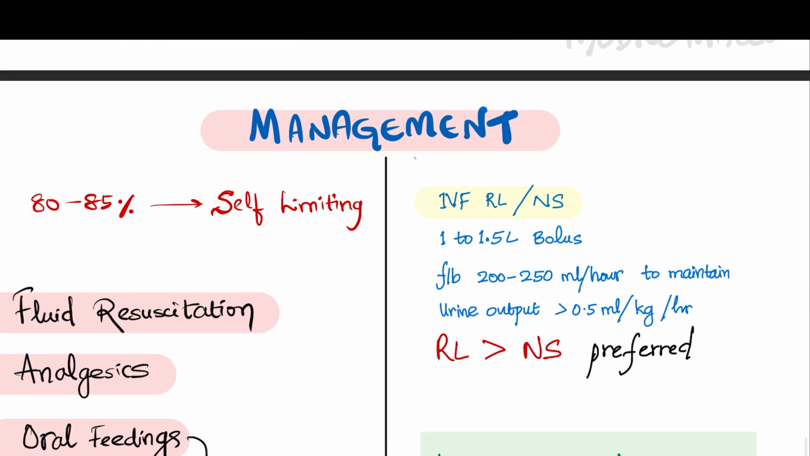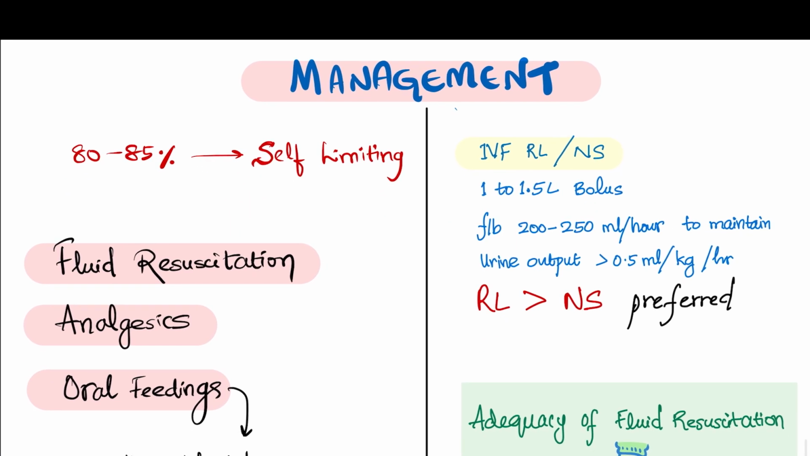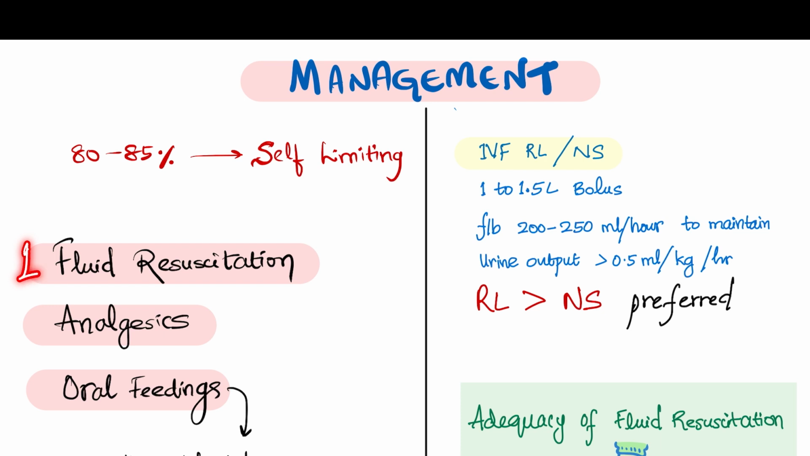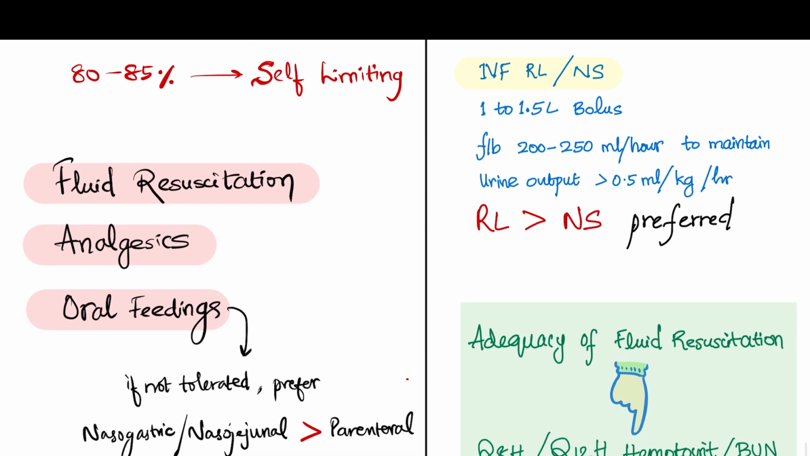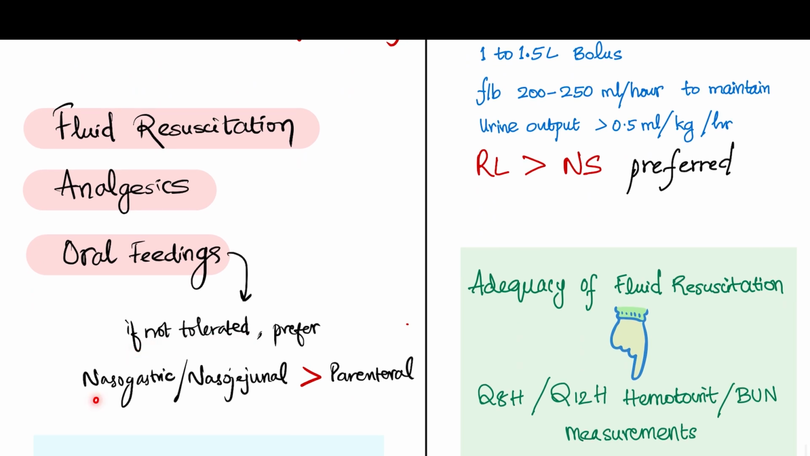So finally, the management of acute pancreatitis. Here, 80 to 85% of acute pancreatitis cases are self-limiting, but we have to give supportive measures: fluid resuscitation is very important. Next is management of pain. Most of the patients will have severe pain, so we have to give adequate analgesia. Finally, oral feeding when tolerated. If not tolerated, prefer nasogastric or nasojejunal feeding rather than parenteral feeding.